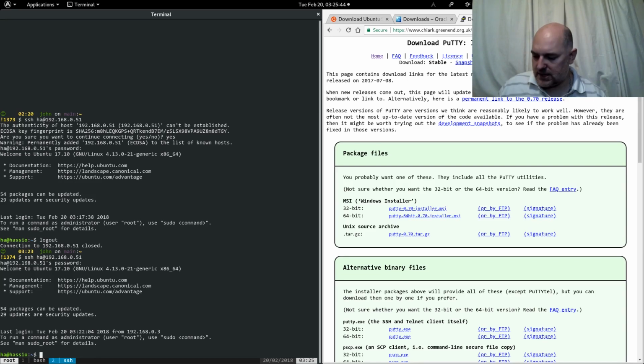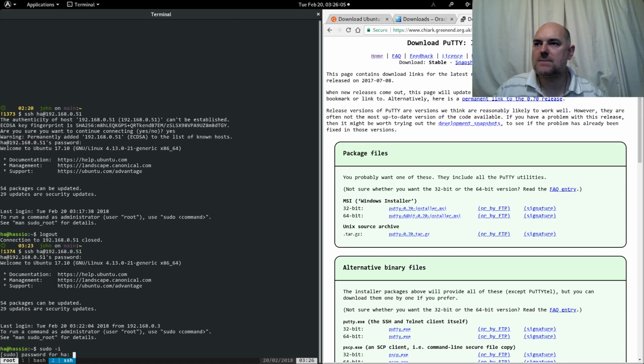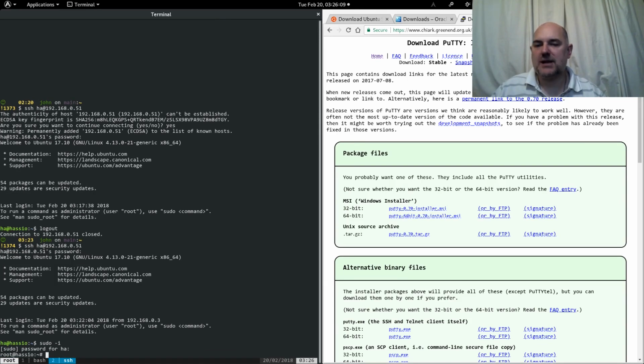In order to do that, we need to put sudo in front of the command that we want to use. However, to save doing that in front of all these commands that I'm going to show you, you can use sudo space dash lowercase i. It will ask us for our password, HA. Right, and now we are in the root account, which is good.